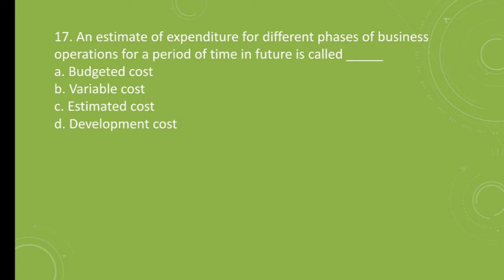Question number 17. An estimate of expenditure for different phases of business operations for a period of time in future is called A. Budgeted cost, B. Variable cost, C. Estimated cost, D. Development cost. The correct answer is A. Budgeted cost.